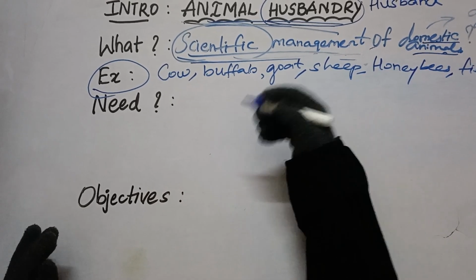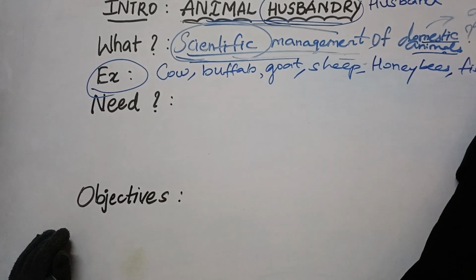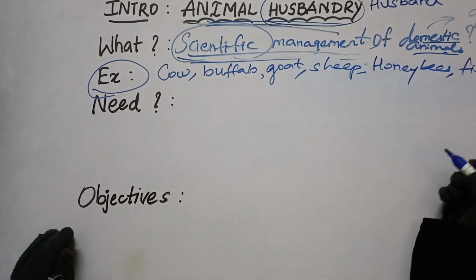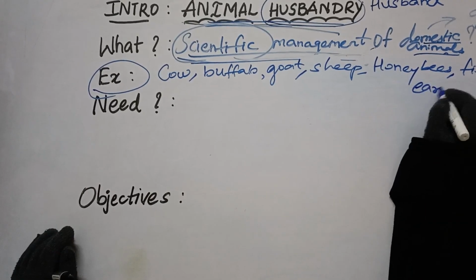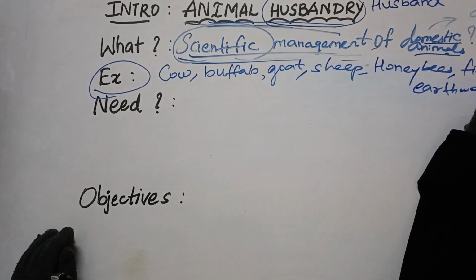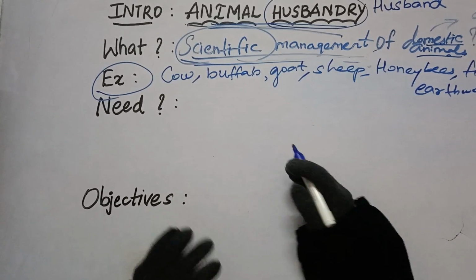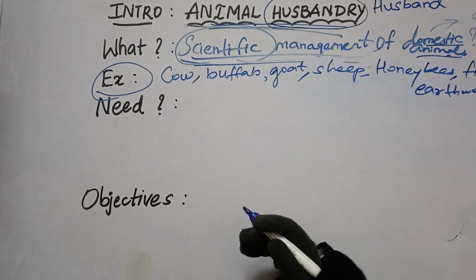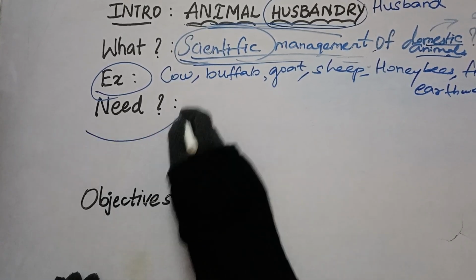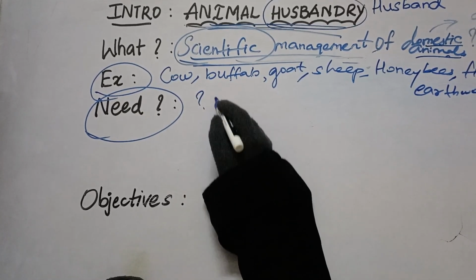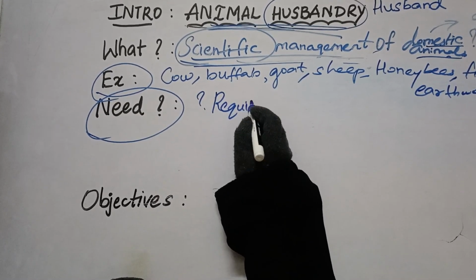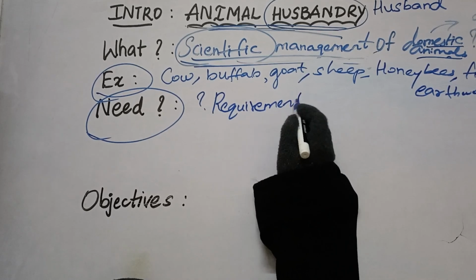Then what else are we going to talk about in animal husbandry? Hens and other types of poultry birds, etc. We are even going to talk about earthworms as well. So we are going to learn one by one later in this video. Talking about need, why is animal husbandry needed? What is the requirement? That we are going to learn.